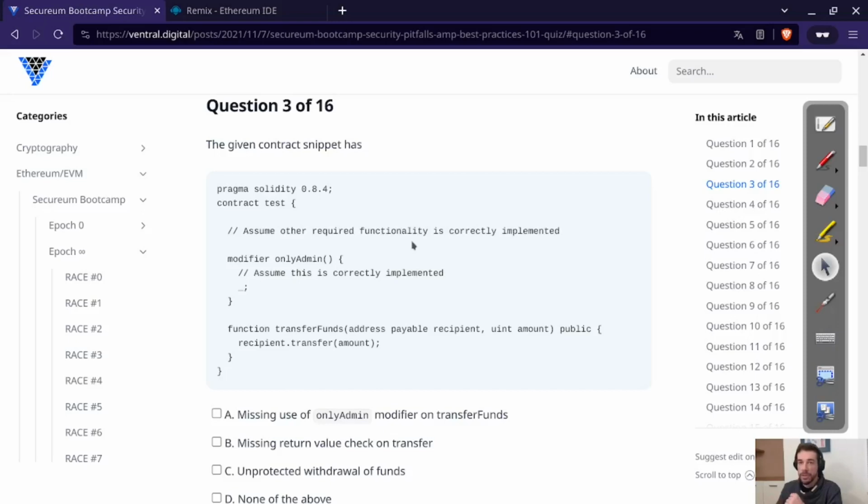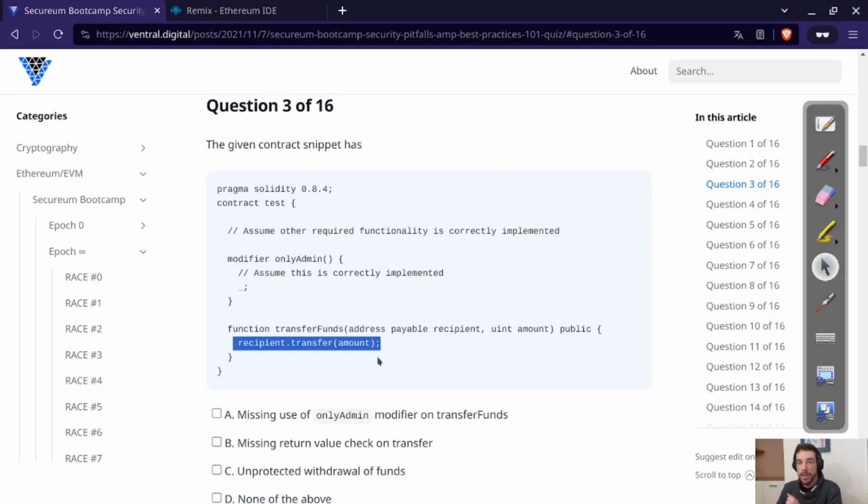So we assume that this is some kind of DeFi protocol, and probably this transfer funds function, which apparently sends the specified amount of ether to this specified recipient, both passed in as function parameters, and it basically allows anyone, because it's public and has no modifiers and no checks, it allows anyone to send arbitrary amounts to arbitrary addresses.